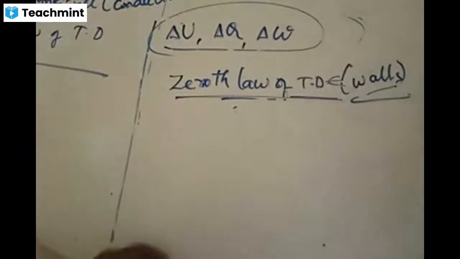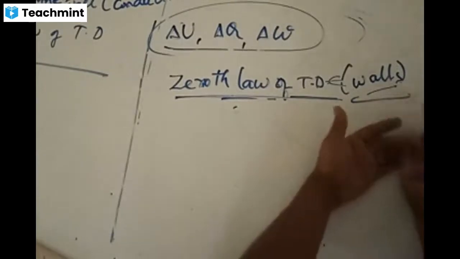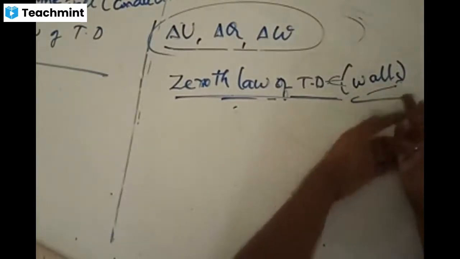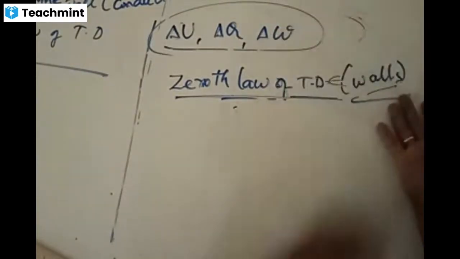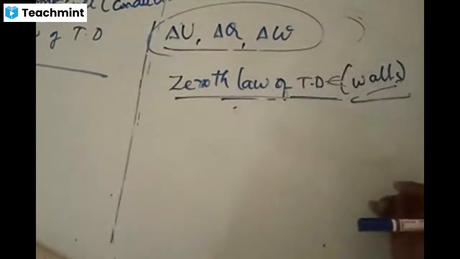The first law was invented, then the second law, but soon after that, scientists realized that these things can be understood by a more basic concept. Accordingly, this had to be put in one more law. Since they had to place it before the first, they named it the zeroth law. Right? Very fine, Rishita.